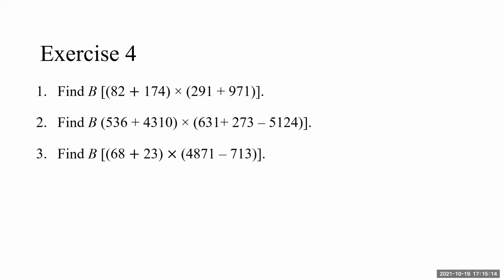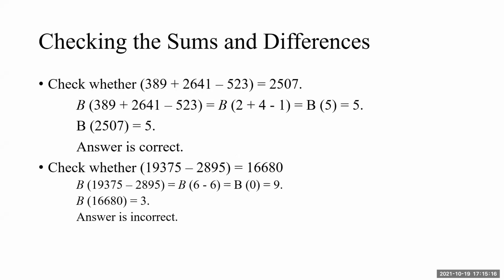Allow me to move further. Now we will start actually the checking methods. With this whole background of calculation of Bijanka in different situations, we come to checking the sums and differences, and not at all difficult. Check whether 389 plus 2641 minus 523 is equal to 2507 or not.